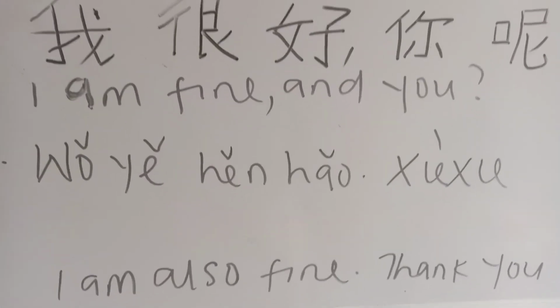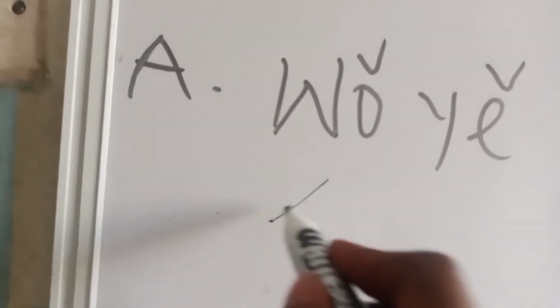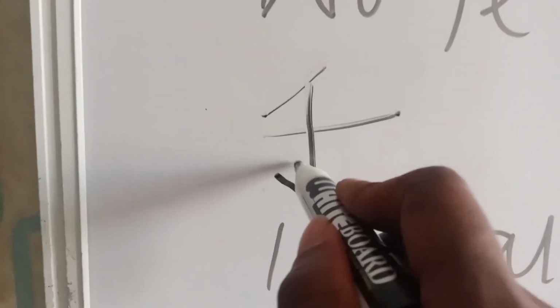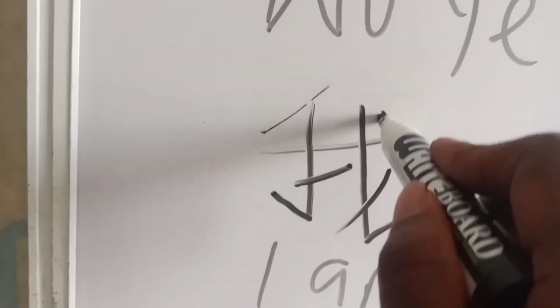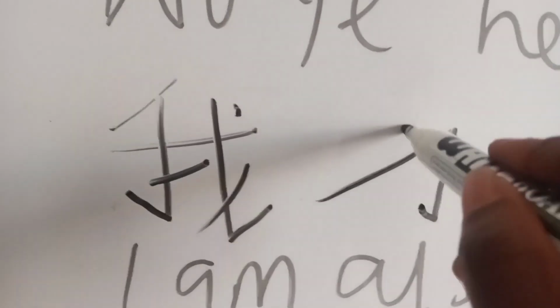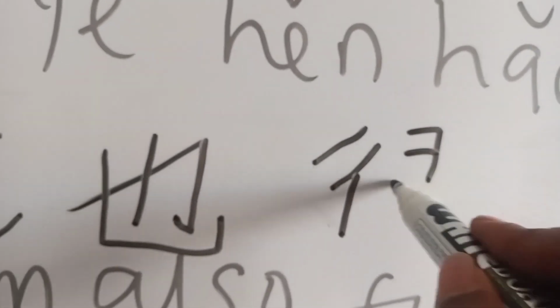So let's write the characters for wo, yeah, hen, how. And we are going to write wo again. We wrote it earlier. I said it should be like this. This one goes like this, like this, and like this. Wo. Now this is how to do yeah. You do this thing that looks like a hook. Do like this and go like this. This is yeah. Hen. We did hen that time. This is hen.